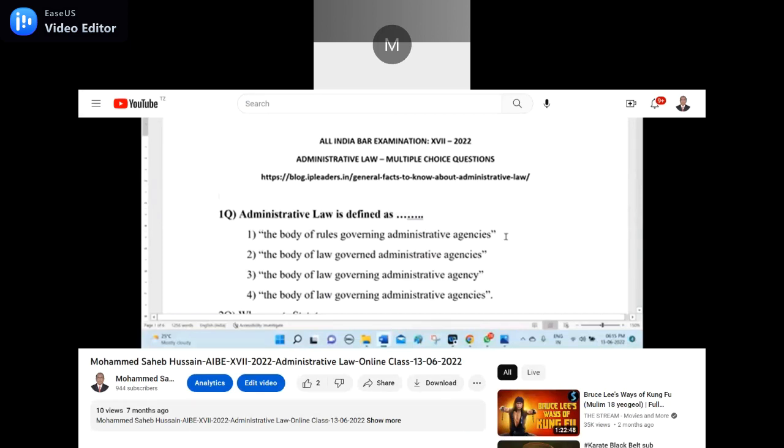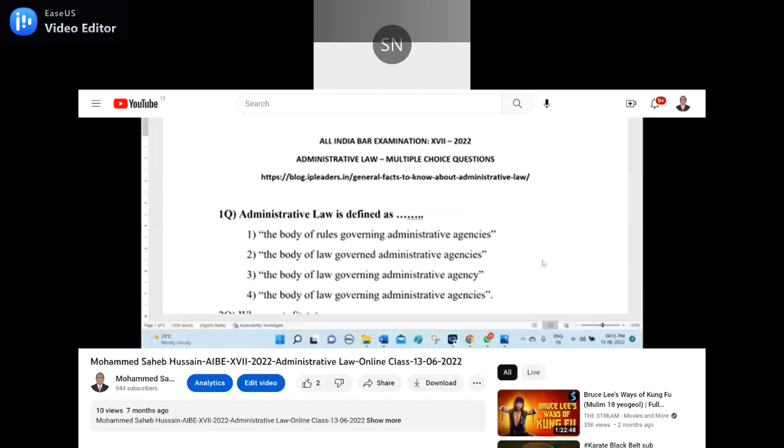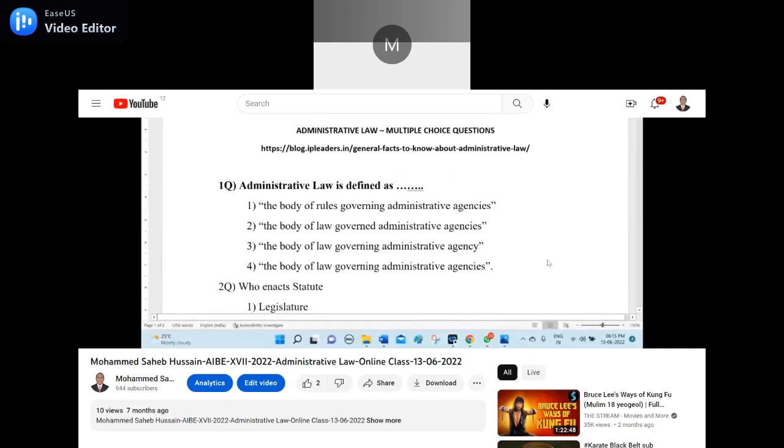Even though it is wrong, doesn't matter, make a hunch. Sir, we are searching in the smartphone. Don't do like that. If you do like that, you are deceiving yourself. What is the right answer? Option 4, sir. Yes, the answer is the body of law governing the administrative agencies. The fourth option is the correct option. Administrative law is defined as the body of law governing the administrative agencies. The fourth option is the correct answer for the first question.